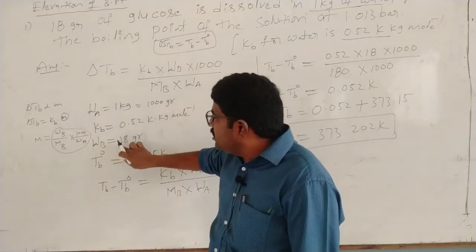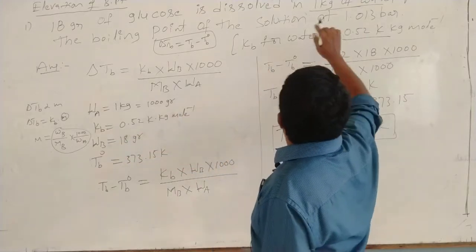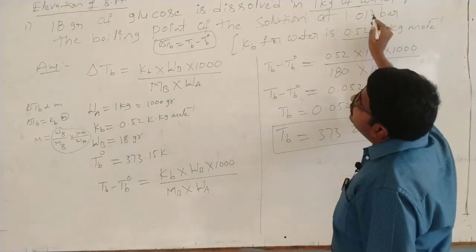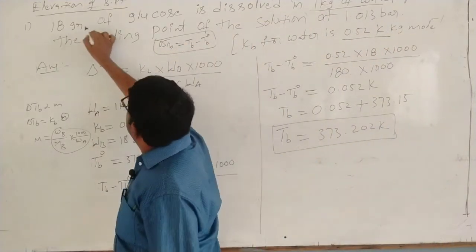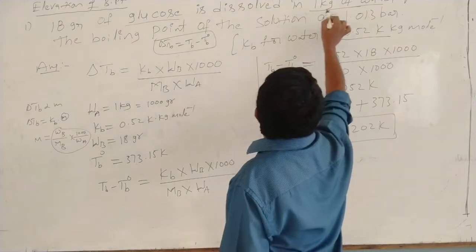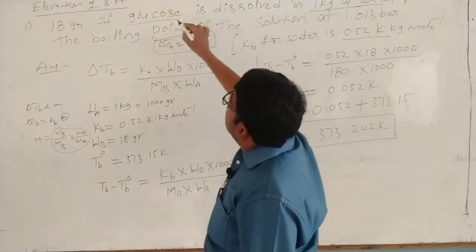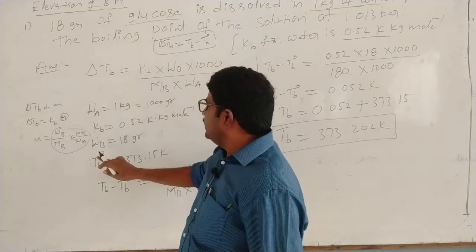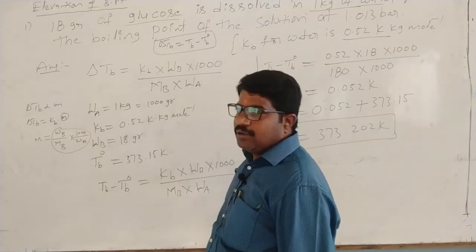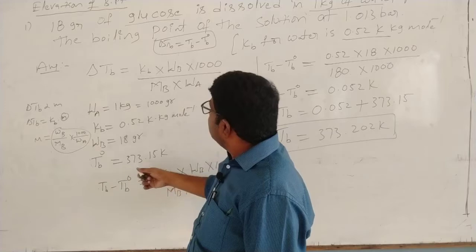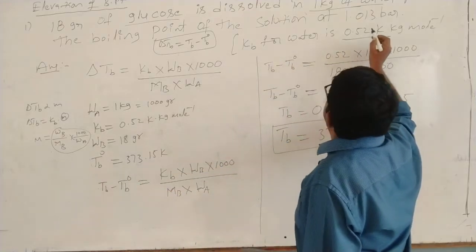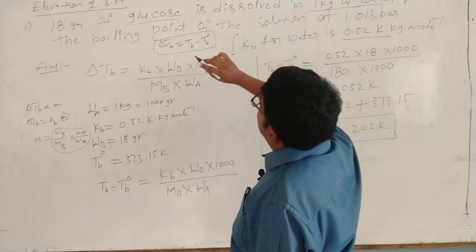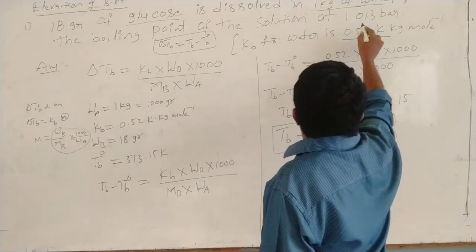The Kb value is 0.52 K kg per mole. Wb means weight of solute: 18 grams of glucose dissolved in 1 kg of water. Tb naught is not given here; that is the boiling point of the solvent.